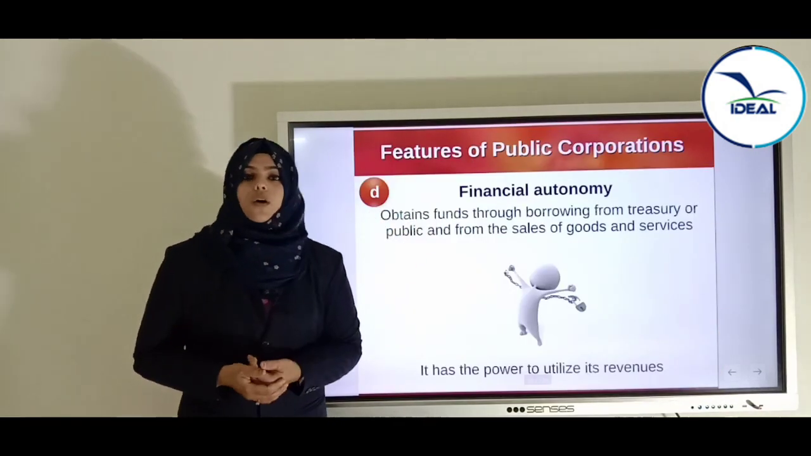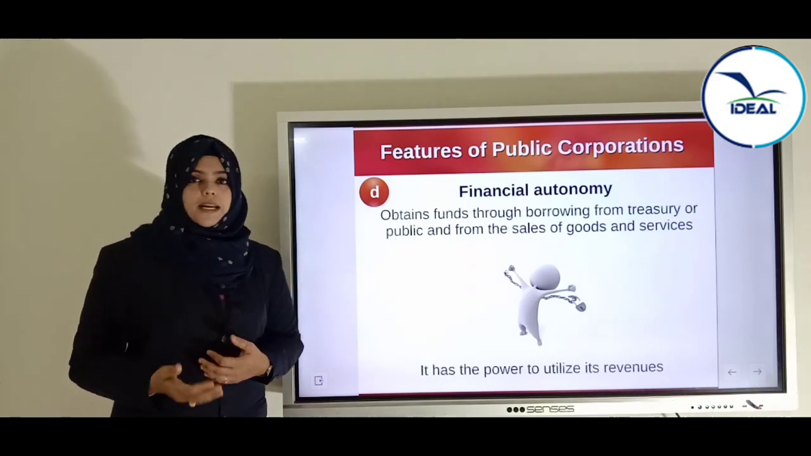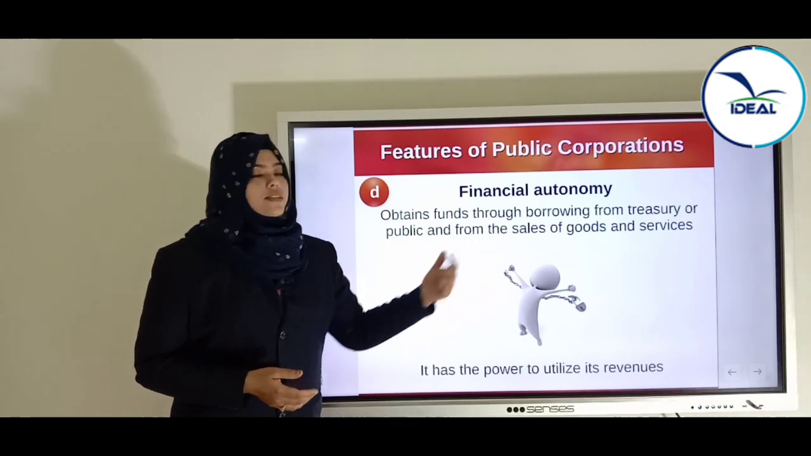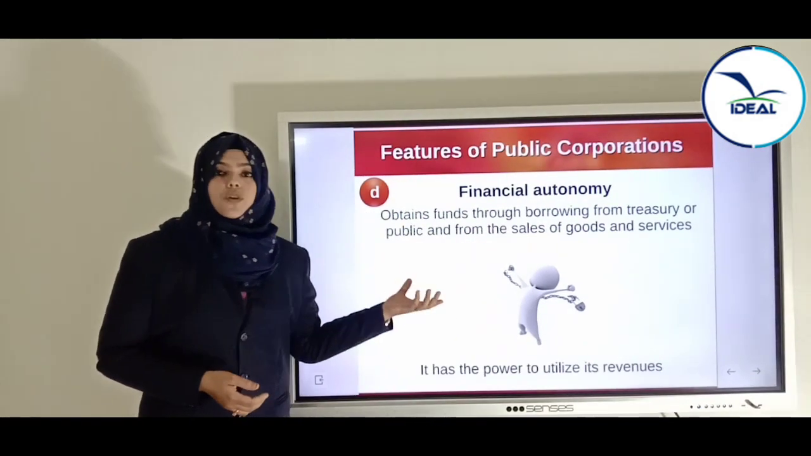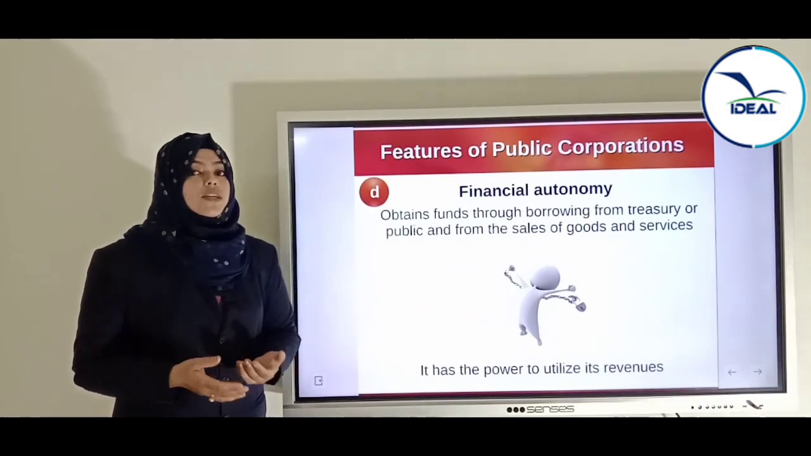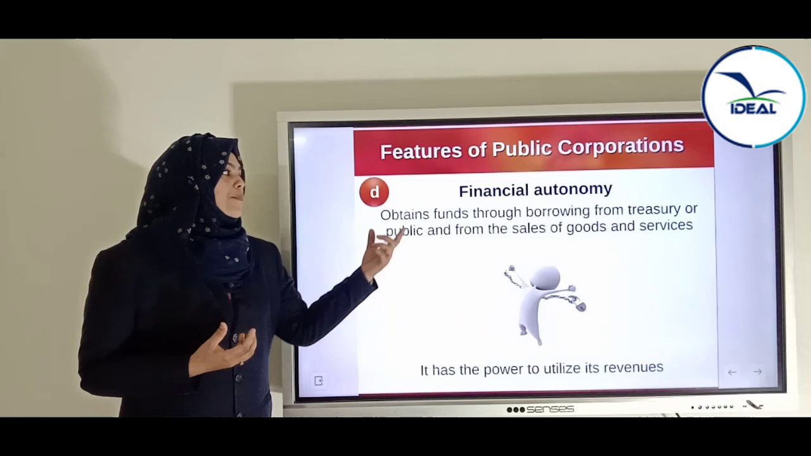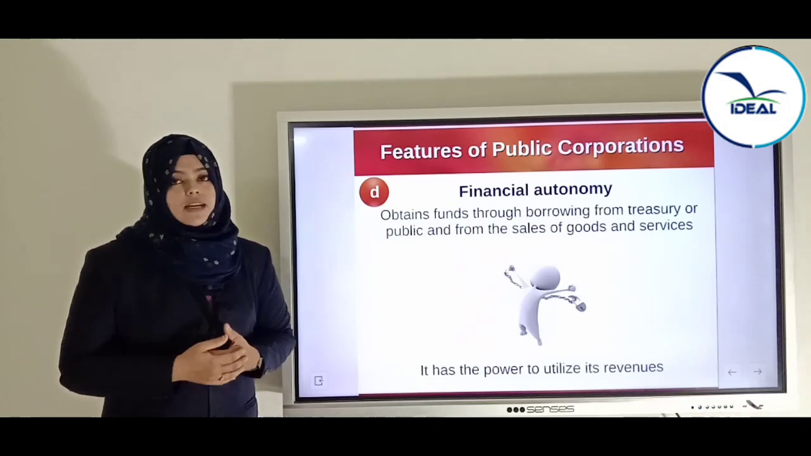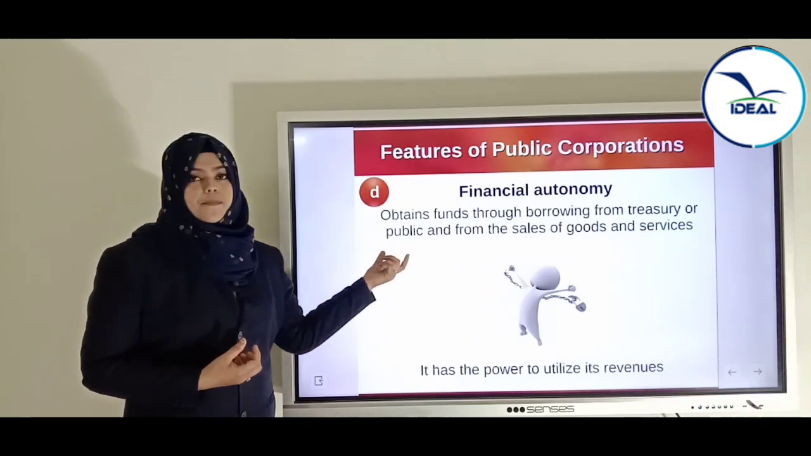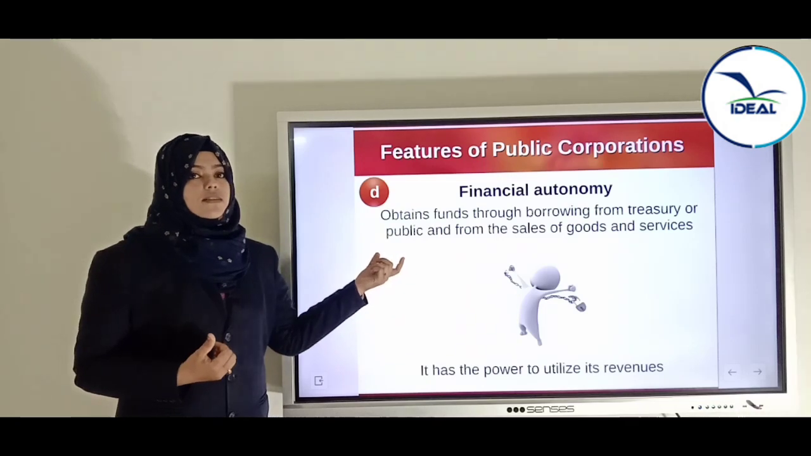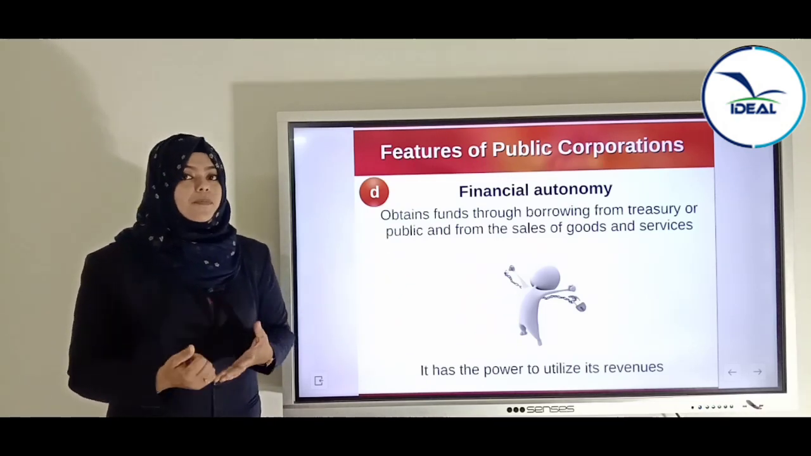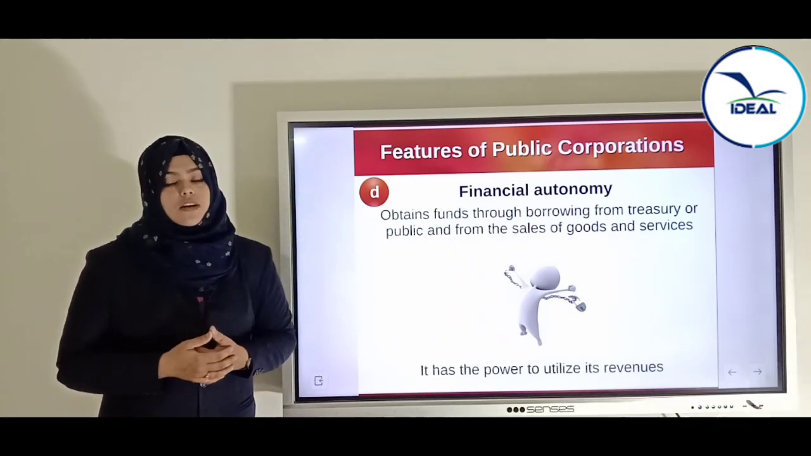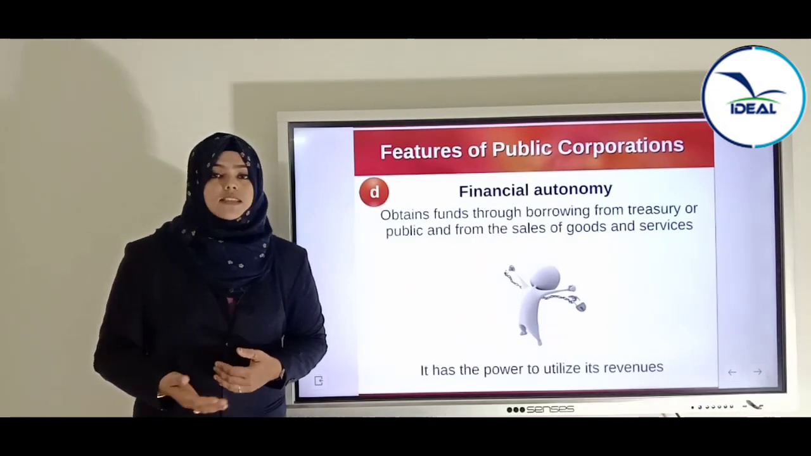And next is financial autonomy. Autonomy means freedom. They obtain funds through borrowing from the treasury or the public and from the sales of goods and services. That is, public corporations or statutory corporations get funds by borrowing from the treasury. The treasury does not give it to them directly; they borrow from it. Or from the public, they invite subscriptions. That is, they invite shares and so on from the public. And from the sale of goods and services, they do any services. Suppose LIC is doing a service.